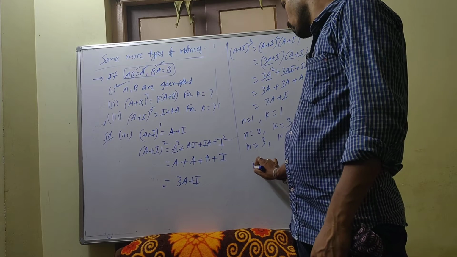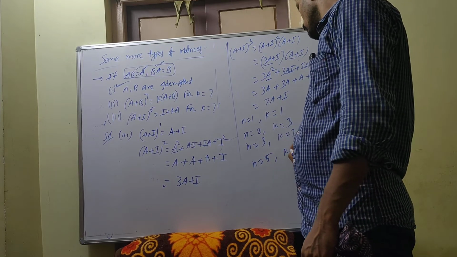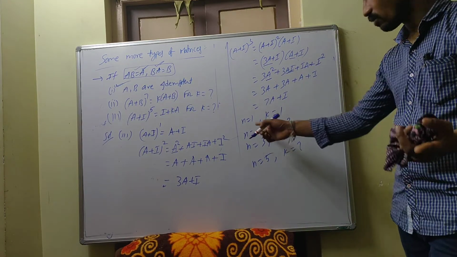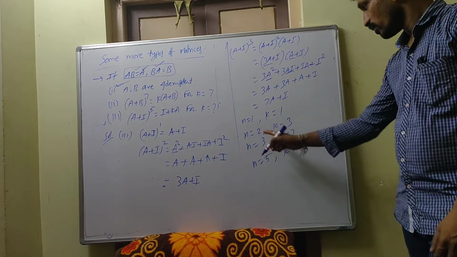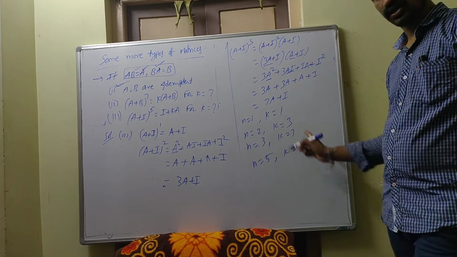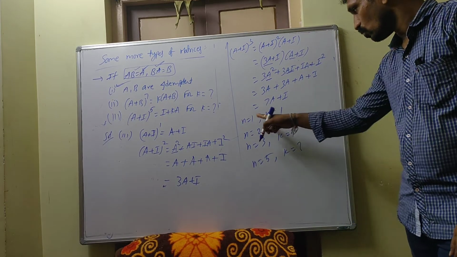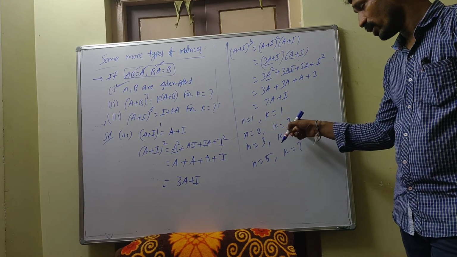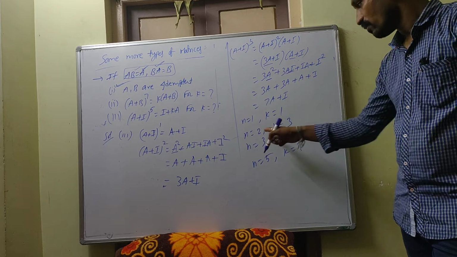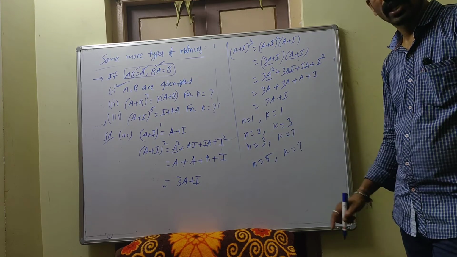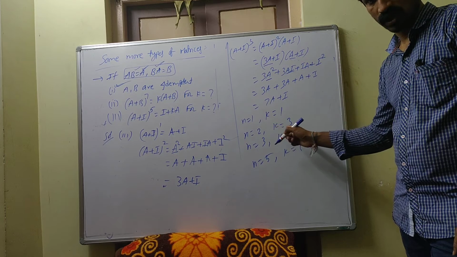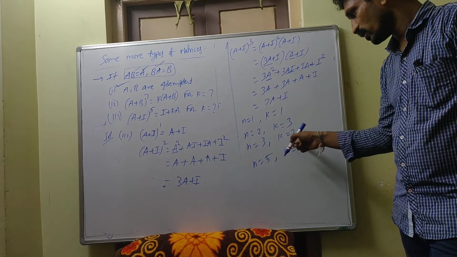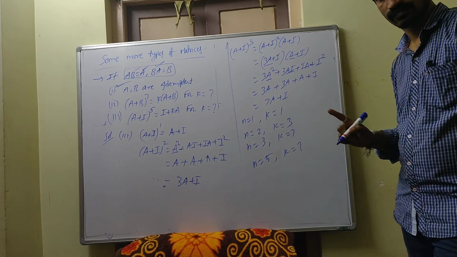So, for n is equal to 5, what do you have? k is equal to how much? We generalize for n. For what value of n? n is equal to 1, k is equal to 1. n is equal to 2, k is equal to 3. n is equal to 3, k is equal to 7. So, 1 into 1, 1. Okay, is it correct? How can you get 3? For n is equal to 2, k is equal to 3. Is it 1 into 2, 3, or 1 plus 2, 3? Similarly, for n is equal to 3, k is equal to 7. How can you generalize? Once you think it out.